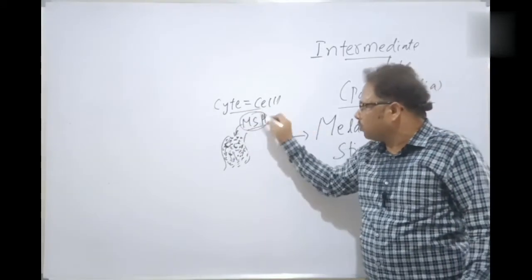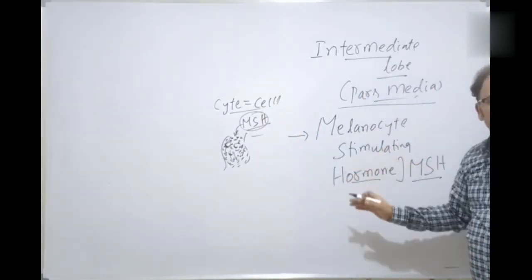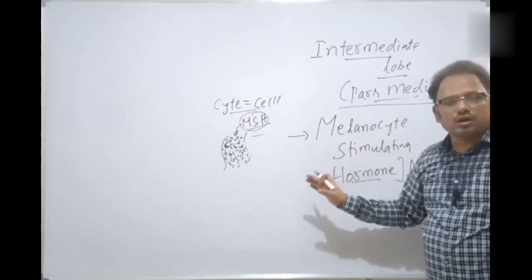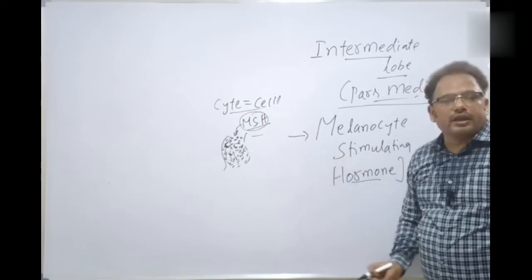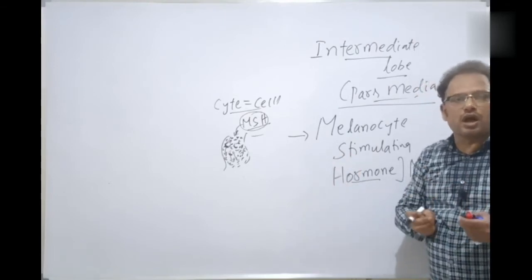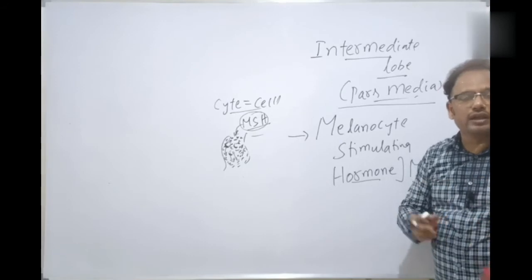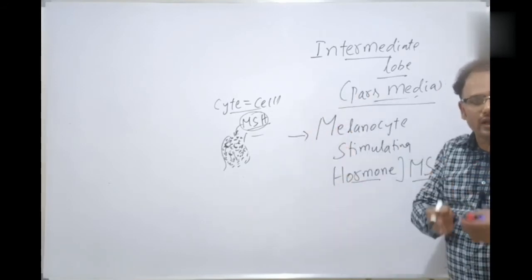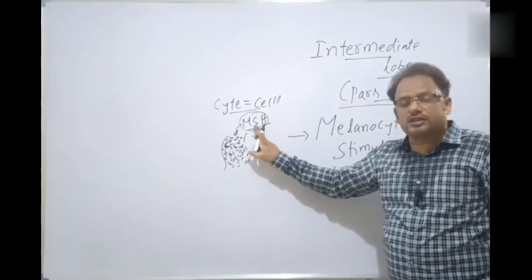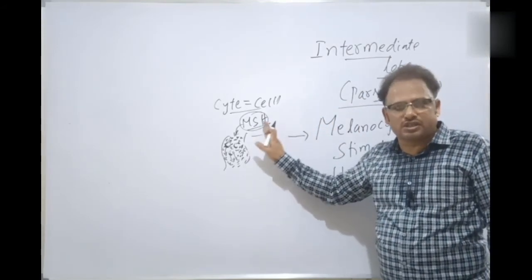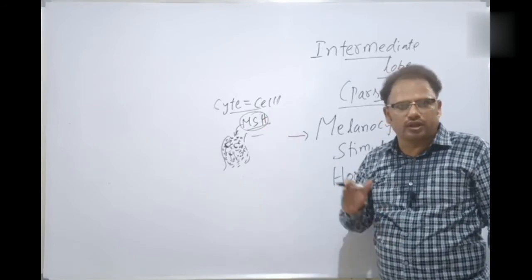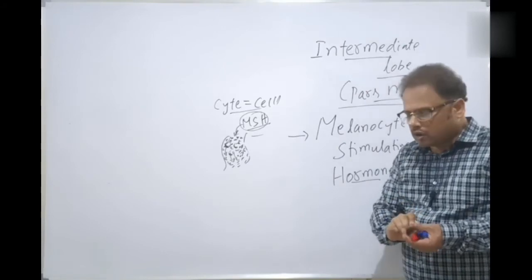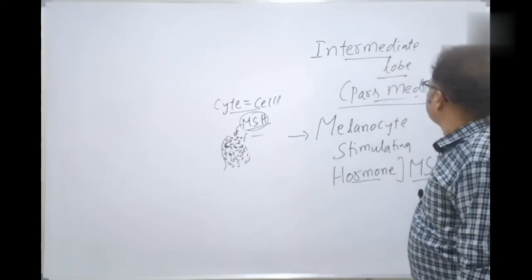Whereas in the mammals like human beings, the role of melanocyte stimulating hormone is almost negligible, not important. Just remember that it is responsible for the deposition of dark coloration or melanin in the developing hair shaft. The developing hair shaft contains the black color because of the melanocyte stimulating hormone. That's the responsibility of MSH in the higher vertebrates like mammals, including humans. That's all about the intermediate lobe. Next one is the posterior lobe, called neurohypophysis.